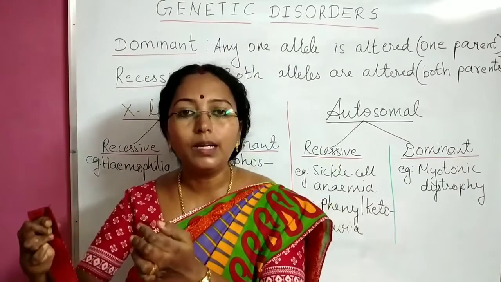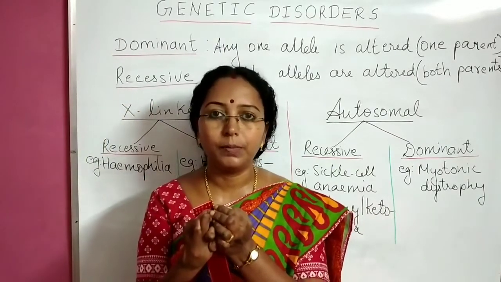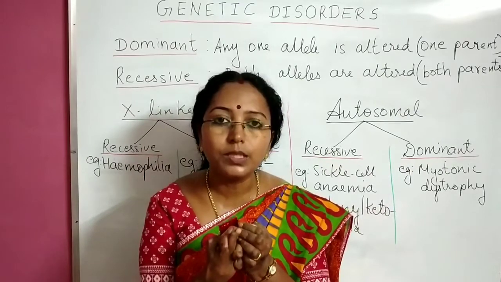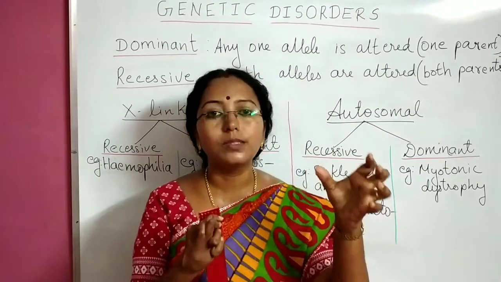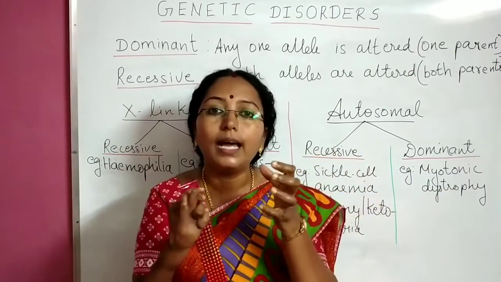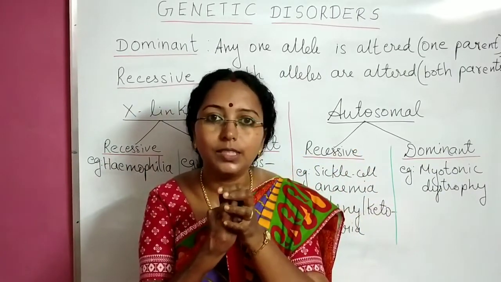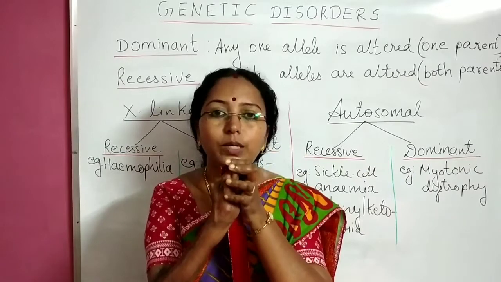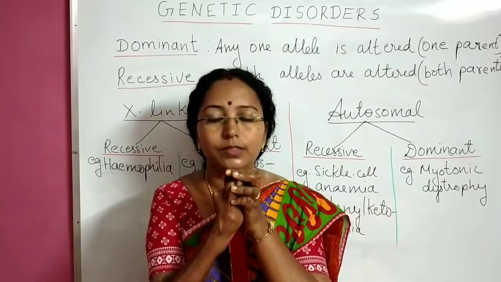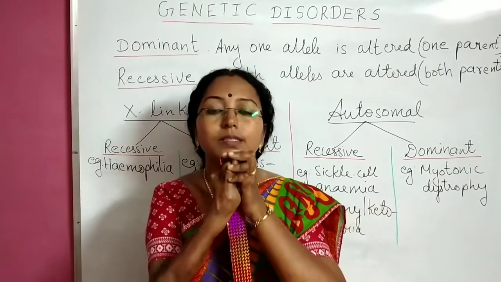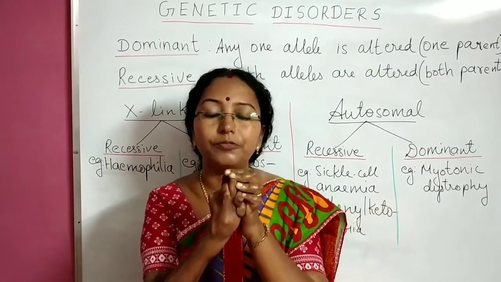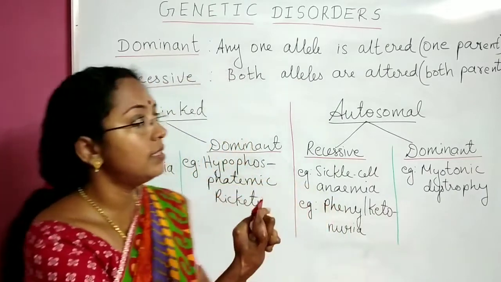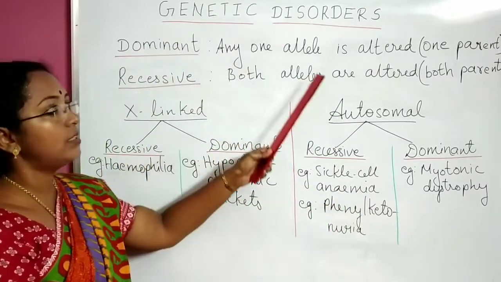Now okay, take the third case. If the abnormal allele from the ovum or from the mother is going to fuse with the abnormal allele from the male parent, so both the sperm and the ovum are carrying abnormal alleles for the gene, both the alleles are actually defective. In that case, only if both the alleles are defective, the person is getting the disease, you call it a recessive genetic disorder.